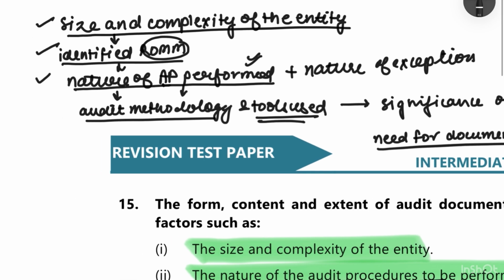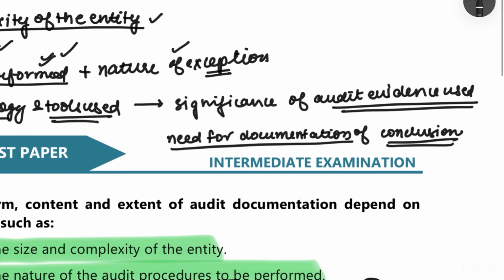So if we revise it, it depends on the size and complexity of the entity, identified risk of material misstatements, nature of the audit procedures performed, audit methodology and tools which are used, the nature of exceptions which are identified, the significance of the audit evidence which is obtained, and the need for documenting a conclusion or basis of conclusion.